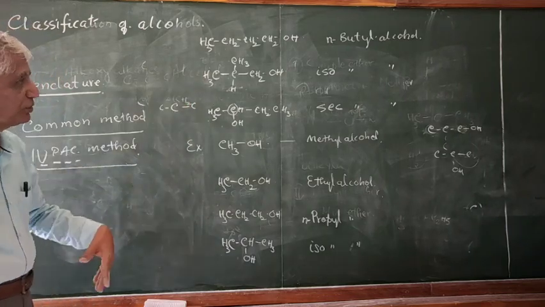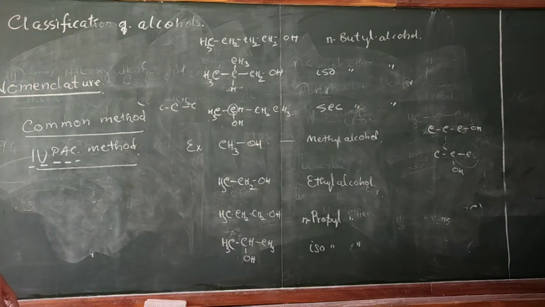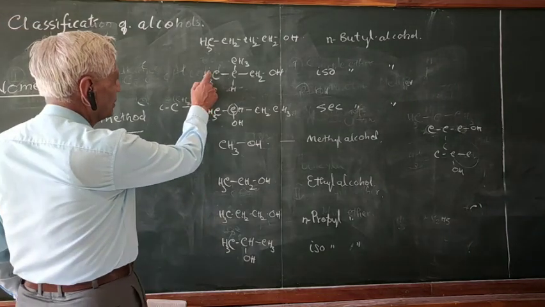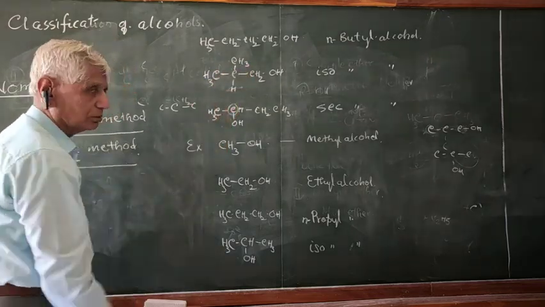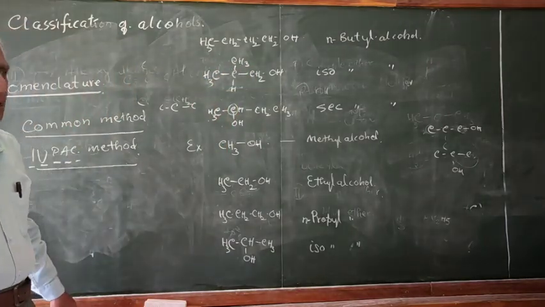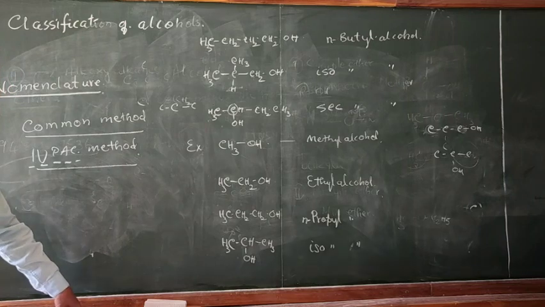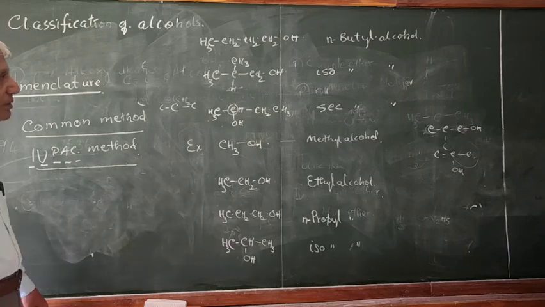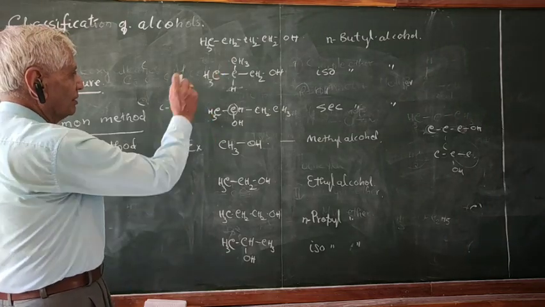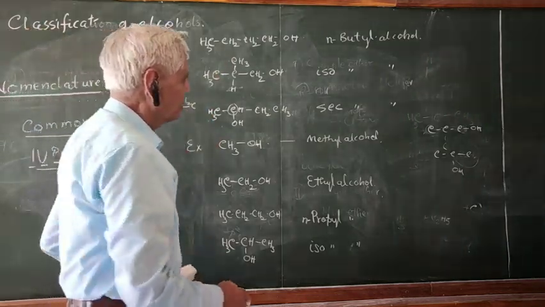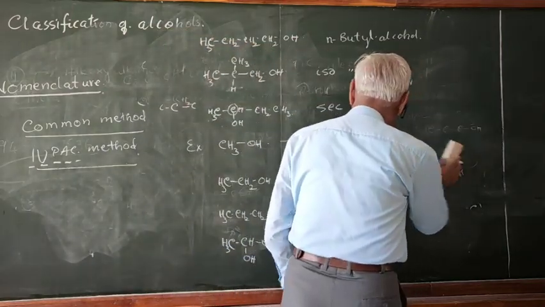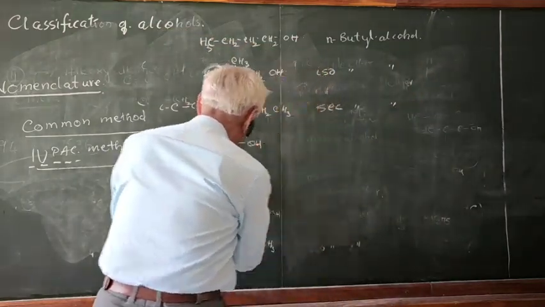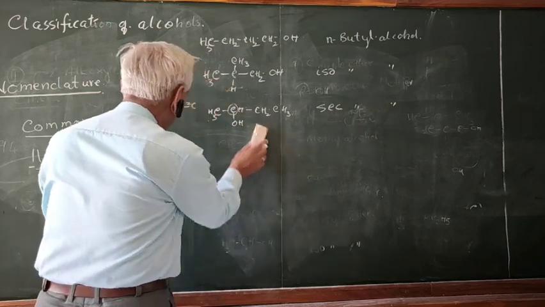So this is called isobutyl, 1, 2, 3, 4 isobutyl. Is that clear? Okay, no problem. It's called isobutyl. Don't worry, we will go further. Don't have any confusion.